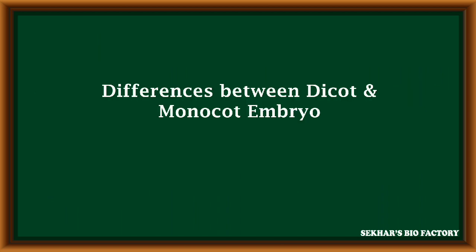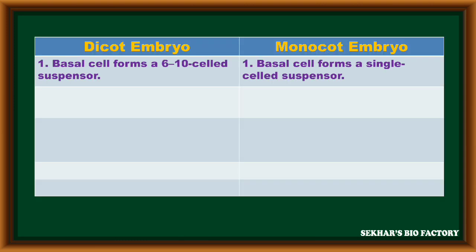Differences between dicot and monocot embryo. The first difference: in the dicot embryo, the basal cell becomes a 6 to 10 celled suspensor, but in the monocot embryo, the basal cell forms a single celled suspensor.